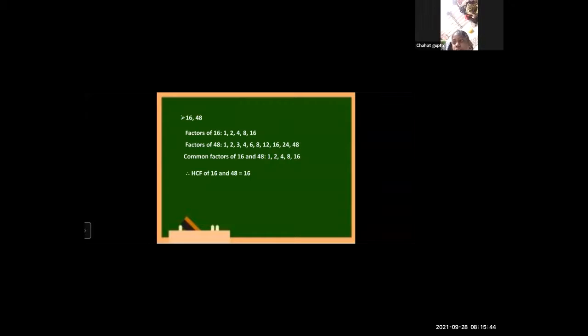So, the first step is you have to find the factors of those two numbers. Then you will find out the common factors. And the third step is you have to find the highest among all those common factors. Is it clear?